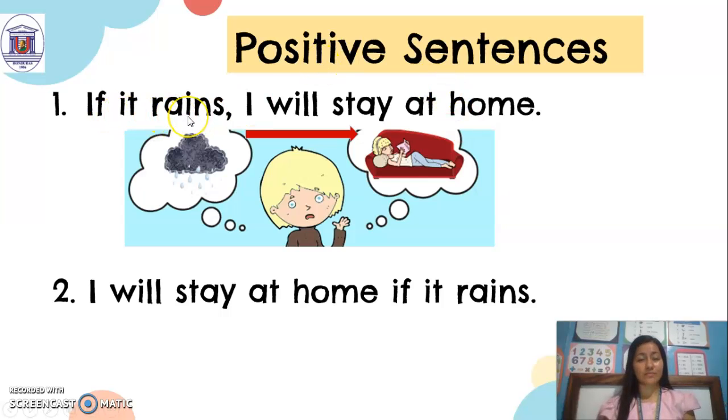Let's read some positive sentences. If it rains, repeat with me please, if it rains, comma, I will stay at home. It's a possibility. She doesn't know about the rain, but she is thinking about that. Here we have first the condition and then the consequence. But here it is vice versa. Here we have the consequence and then the condition, with the only difference that we are not using the comma. I will stay at home if it rains.